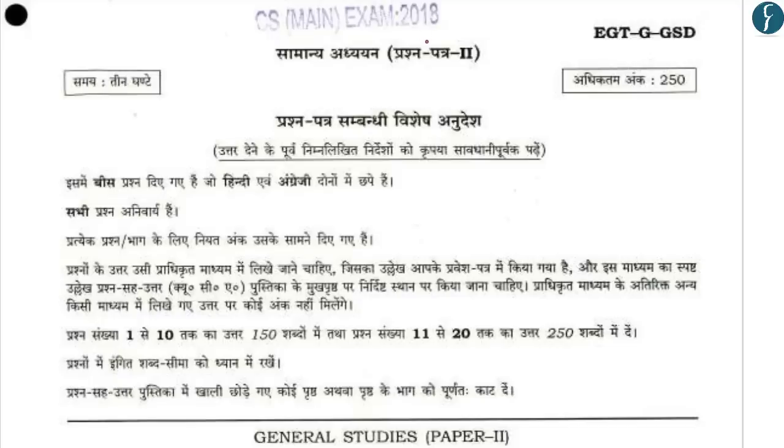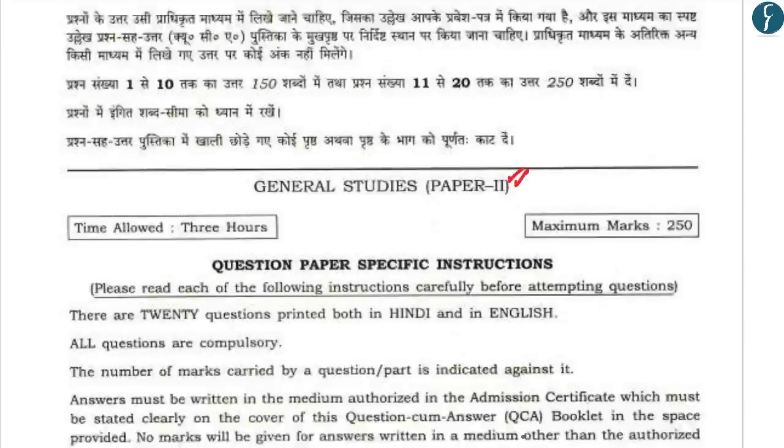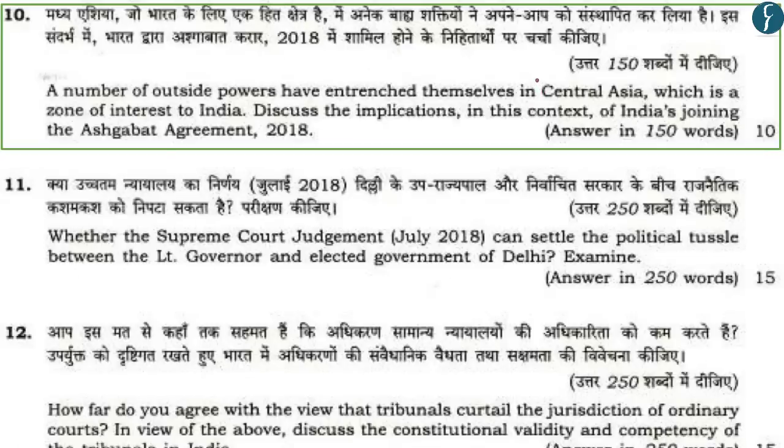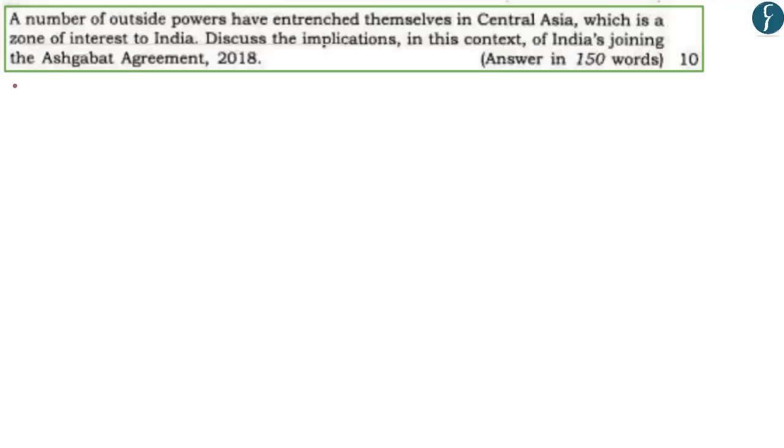Now, as you already know, we're discussing some of the questions that were asked in the mains examination of 2018, and the question that we would be discussing today is from GS paper 2, wherein the question was asked in the context of Central Asia and the Ashgabat Agreement. The first thing that you need to understand is why were Central Asia and the Ashgabat Agreement asked in the mains examination of 2018.